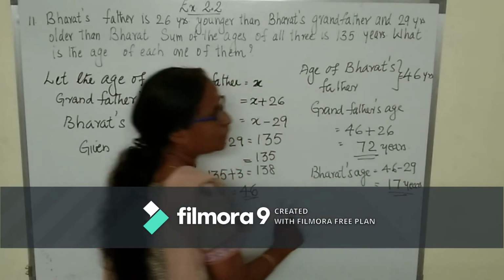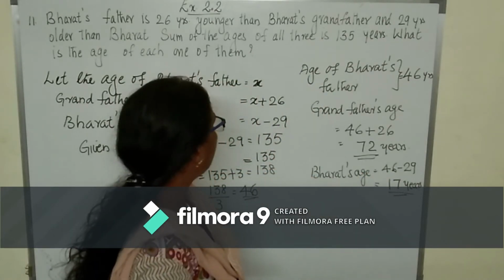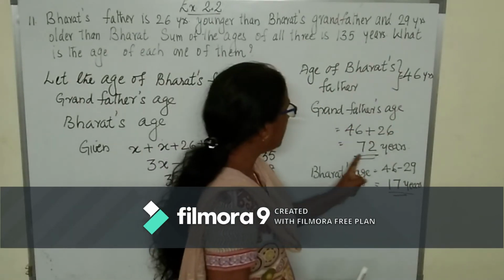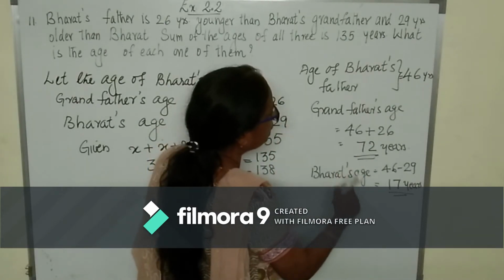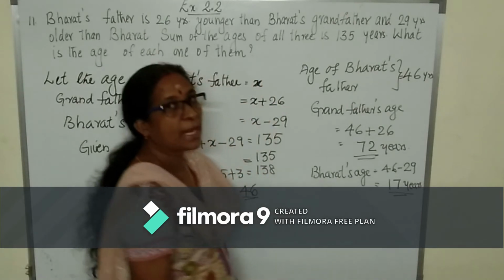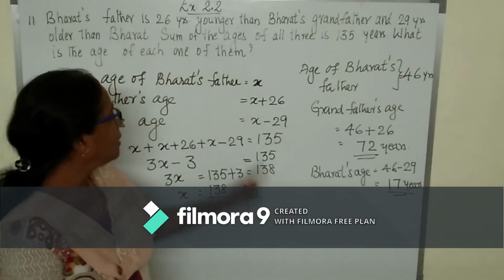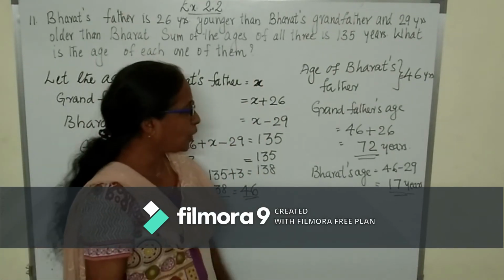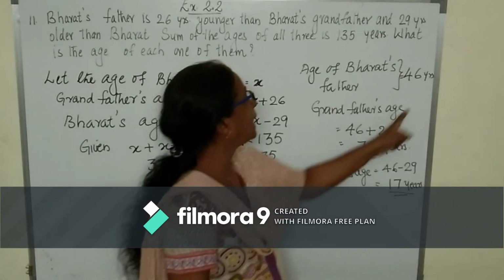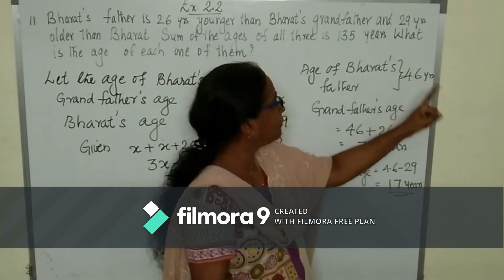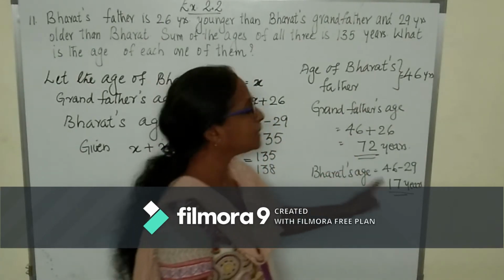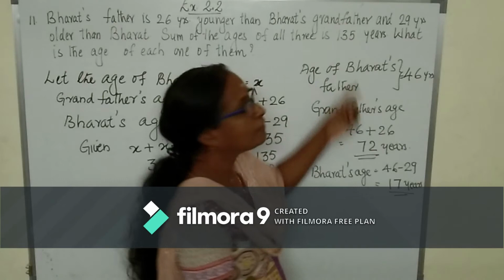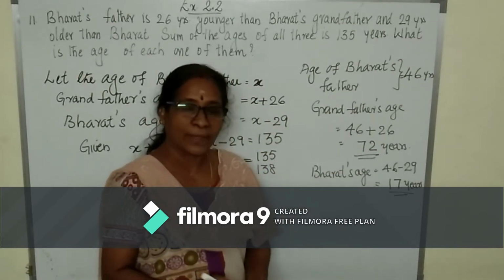If you want to check whether your answer is correct or not, what we have to do? Add all these numbers. Which are the numbers? 46, 72 and 17. Add it and check whether you are getting 135 or not. See, 7 plus 2, 9. 9 plus 6, 15. 1 left, 4 plus 1, 5. 5 plus 7, 12. 12 plus 1, 13. So, you get 135.